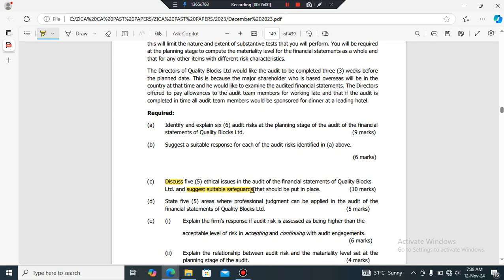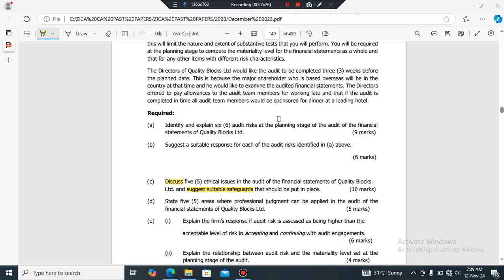Remember the ethical threats. There's the self-interest threat. There's the self-review threat. There's the advocacy threat. After the advocacy threat, there's also the intimidation threat. Then there's also what other threat? The fifth one, yeah, it has gone.